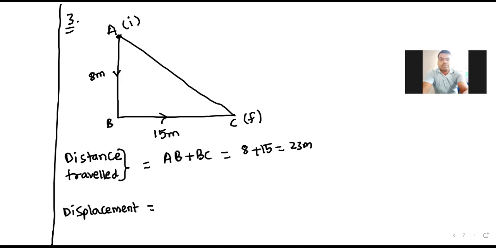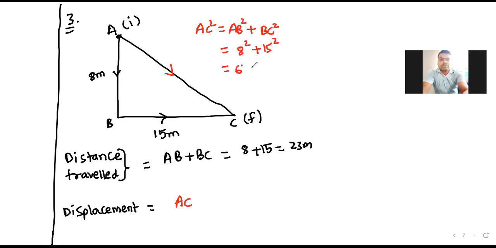Now displacement, that is AC, according to our definition. Displacement is the shortest distance traveled by the particle from initial position to final position. So we need to use the Pythagoras theorem. AC square is equal to the sum of the squares of the two sides, AB square plus BC square. So it is 8 square plus 15 square.